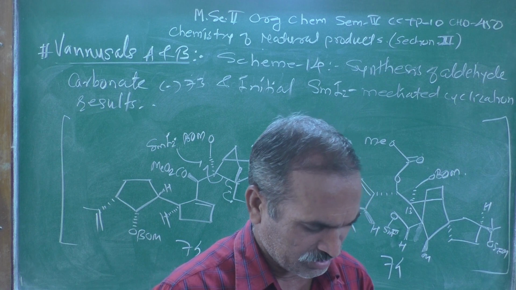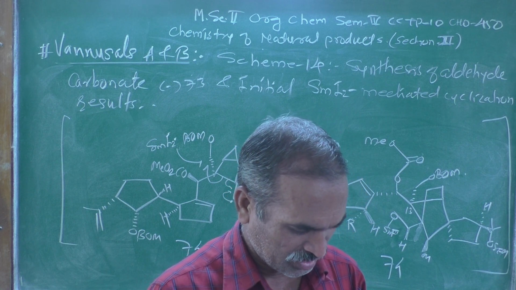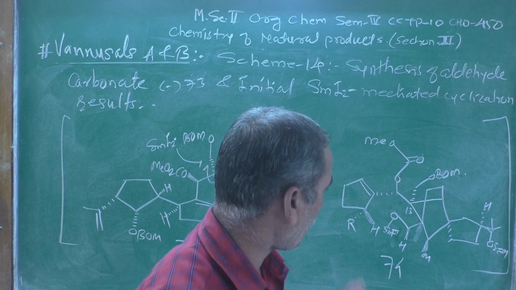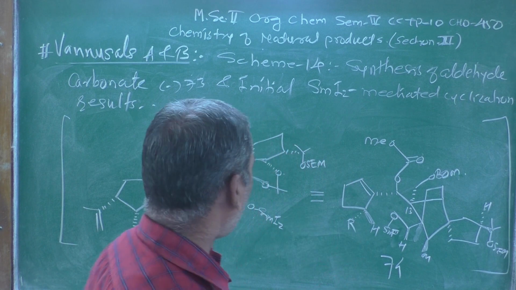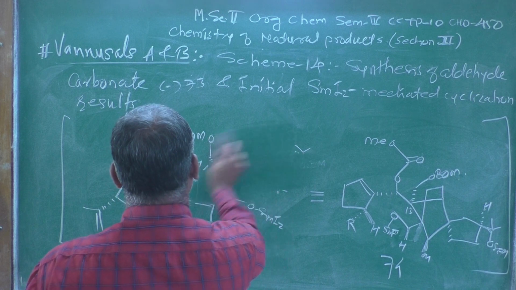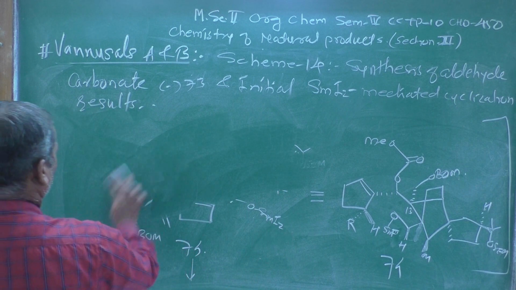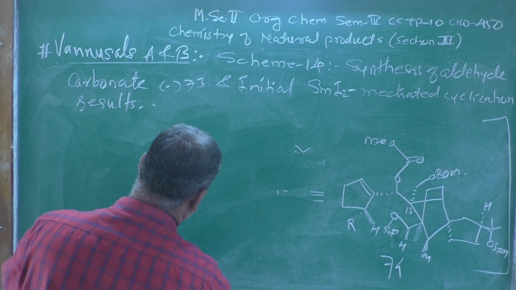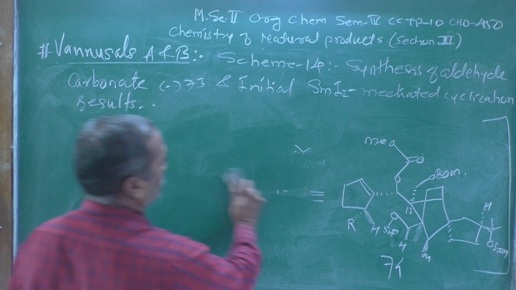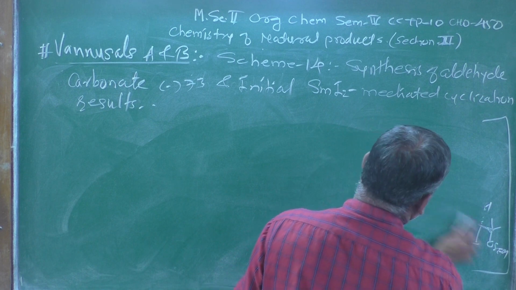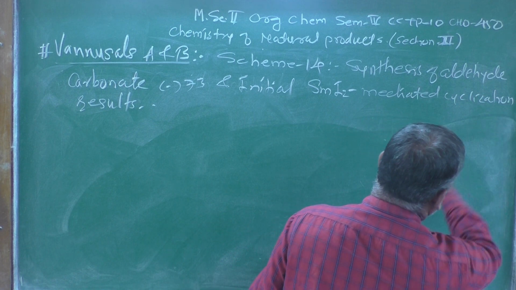After that, the ring closure takes place or a ring rupture occurs. How? This is 74, and now I am going to show it here, because we are continuing, we are going to discuss the rest of scheme number 14 today.